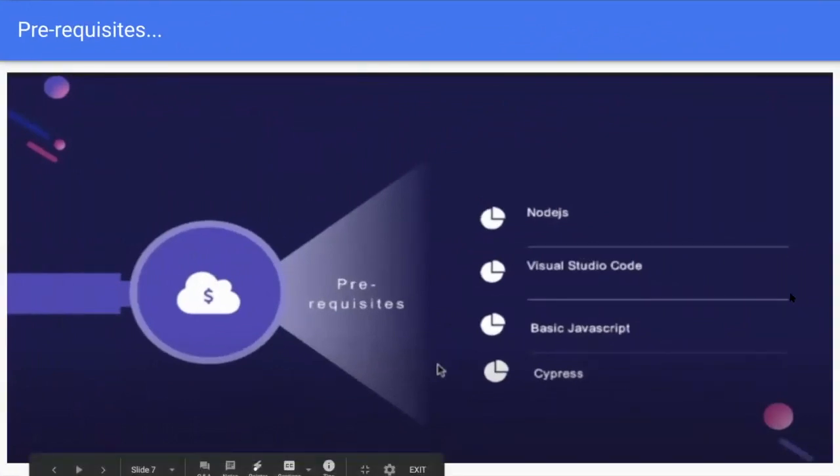Here we can see the prerequisites of Cypress. To start with Cypress, we need a Node.js server. We need to install it from the Node.js website, and we need an IDE such as VS Code and basic JavaScript knowledge. If we are coming from a Java or Python background, it's a bit tricky initially, but slowly we can adapt to the JavaScript syntax, ES5, ES6 syntax, and the Cypress module.